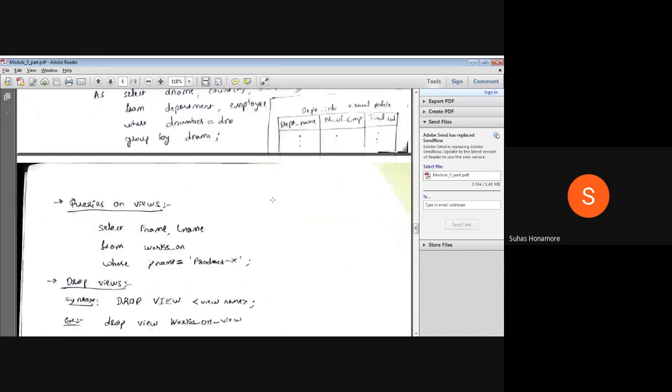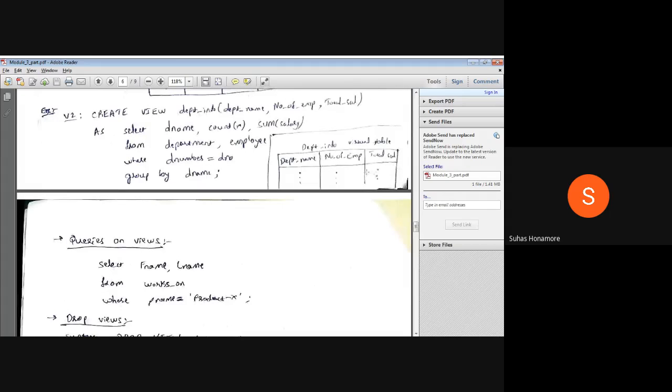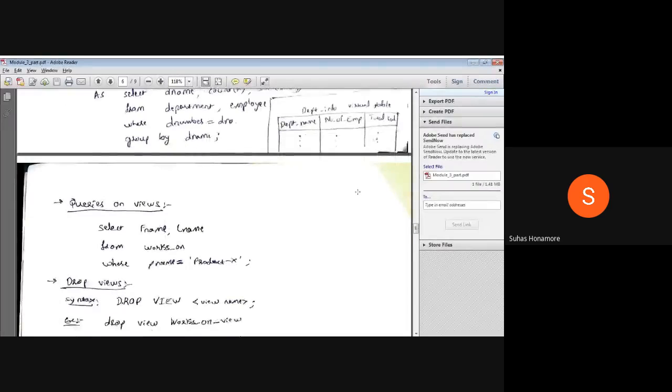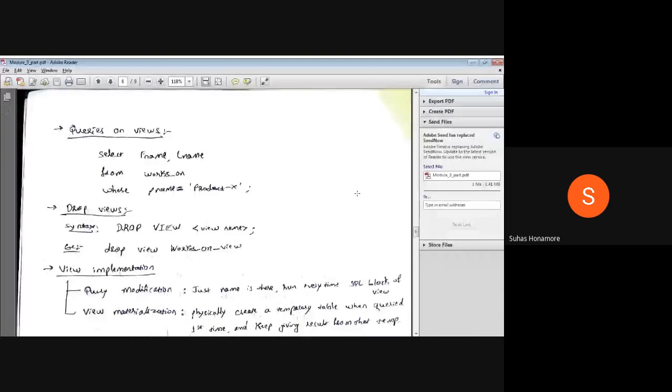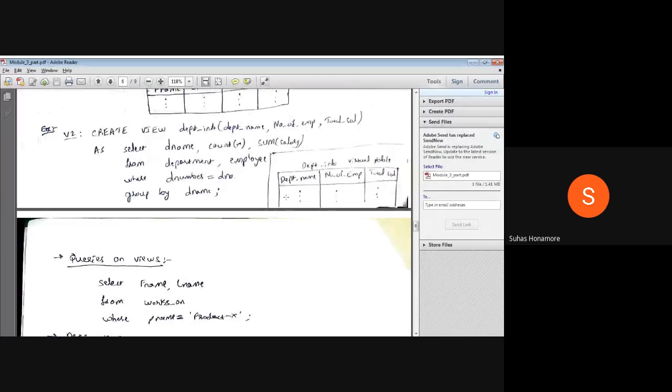Whenever you increment something like the total salary, it will not allow you to modify it, and it will give an error. In general, most software does not provide the update part at all, because this kind of constraint will come, and identifying whether a constraint or conflict is there is very difficult to implement. So most software will not allow you to update a view. Since this is theoretical, we say you can update the view, but practically, most of the time you will not get updation on views. Any doubts in this?